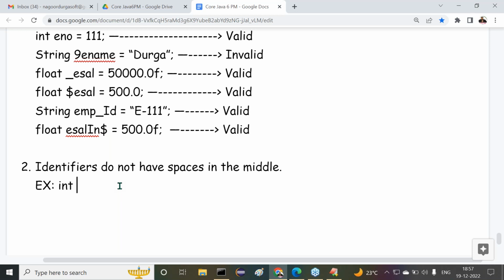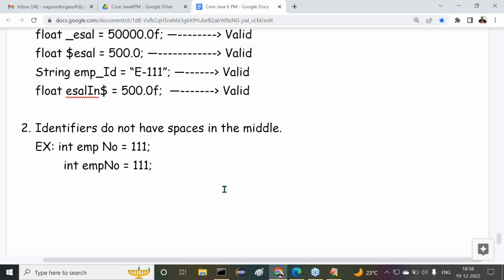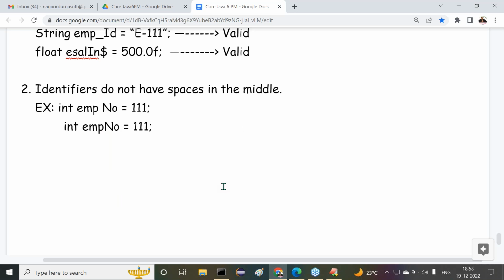int emp space no is equal to 111. int empno is equal to 111. This is one example. Next one is String empaddr is equal to Hyderabad.